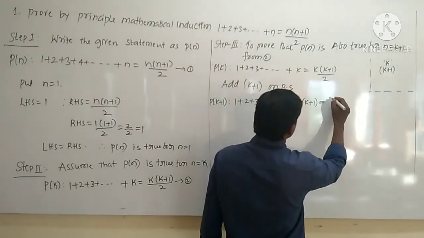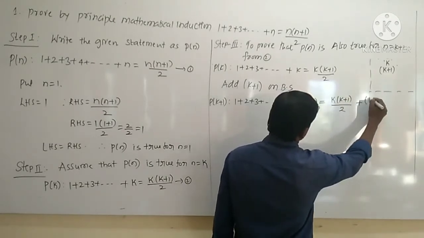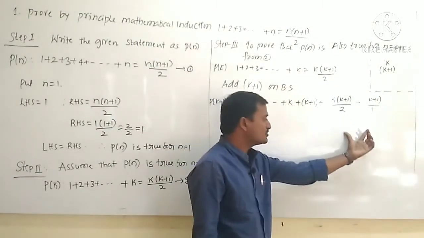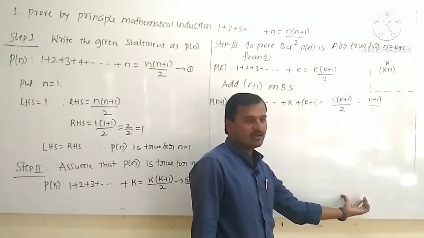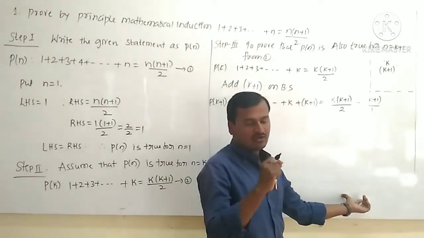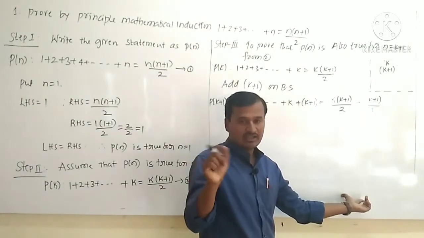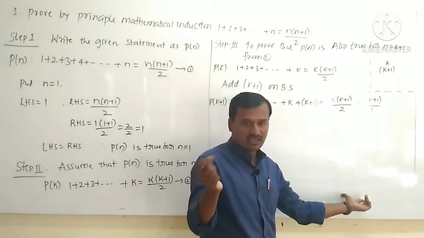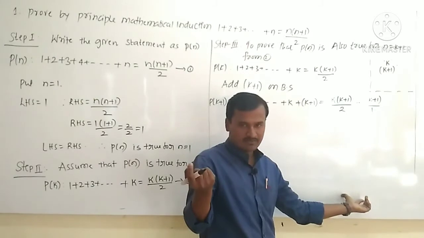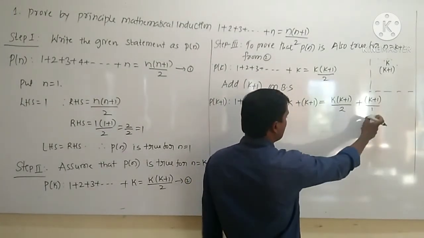So here what is the RHS? K into k plus 1 divided by 2 plus k plus 1. Is it right? Now you have to simplify this one. After writing the final answer, in the place of n, you should have n plus 1. N plus 1 means, what is the value of n? K. In the place of n, you should have k plus 1. Okay. So therefore now I am adding k plus 1 on both sides.